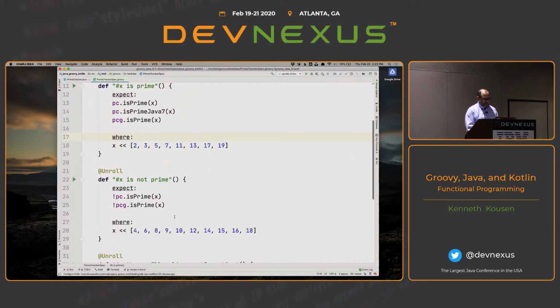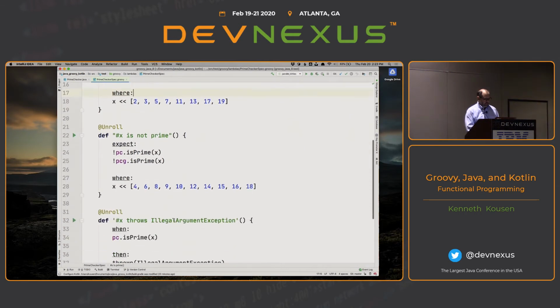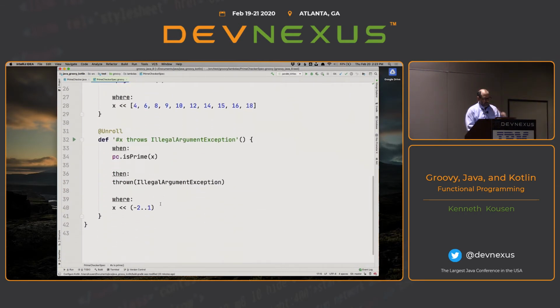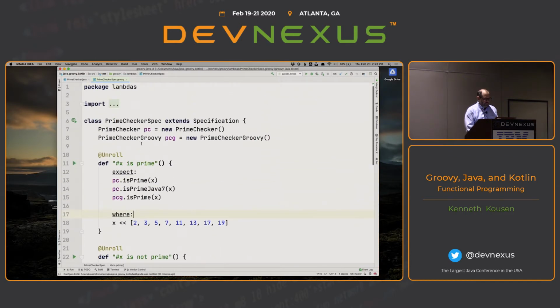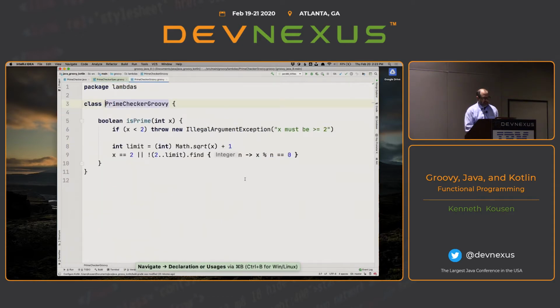And by the way, I figured I better put in some composite ones too, so I didn't just return true. And also the illegal argument exception part. But the other part here is this PCG thing. I also re-implemented the algorithm in Groovy too, and I just want to show you how incredibly similar the syntax is. That looks and feels very much like the Java syntax, except here I'm using a range rather than an IntStream, and the method I'm using is find, which means find the first value that satisfies the closure.